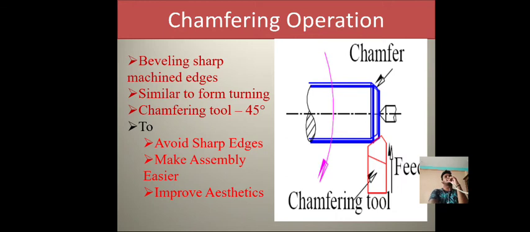What happens here? Here we can form the beveling of sharp machined edges. It is similar to form turning. The chamfering tool is at 45 degree to avoid the sharp edges, to make the assembly easier and to improve the aesthetics. You can observe the figure. Once the chamfering tool is slowly fed into the workpiece, it obtains a bevel surface at an angle of 45 degree, so that it prevents the sharp edges and makes the assembly easier. Okay, this is the chamfering operation.